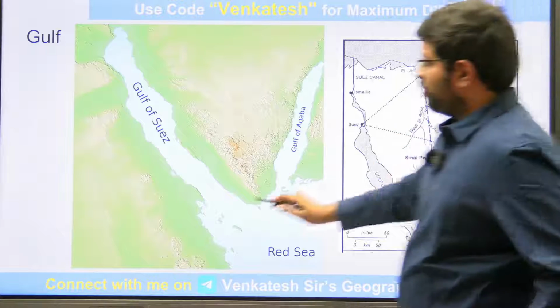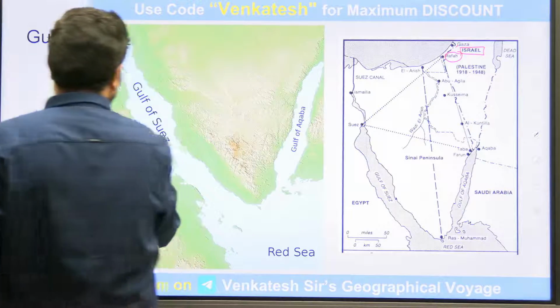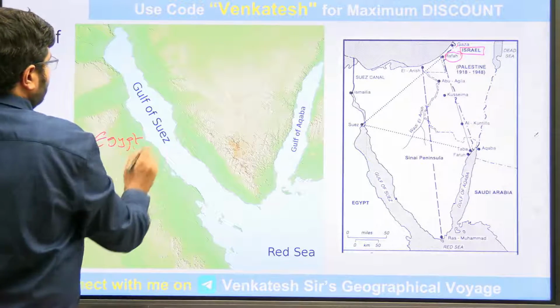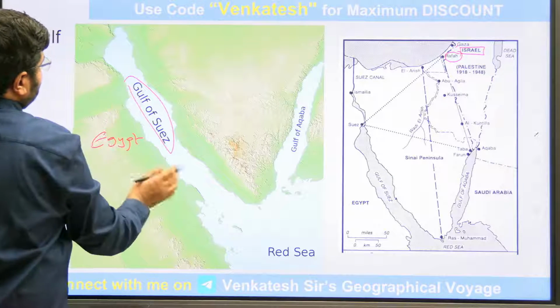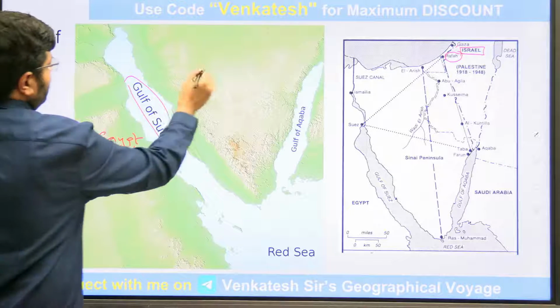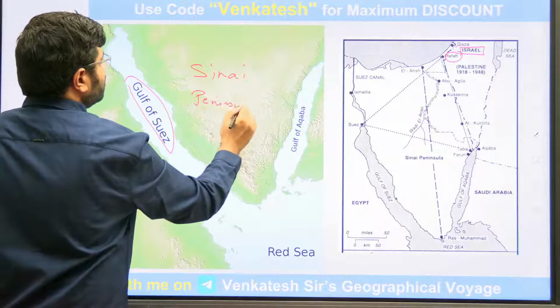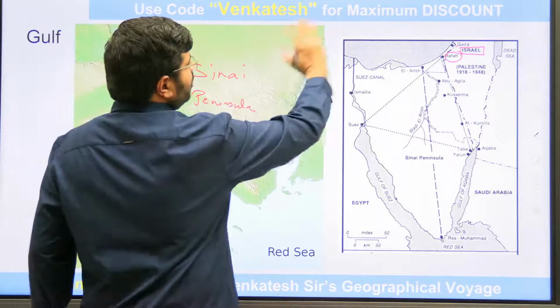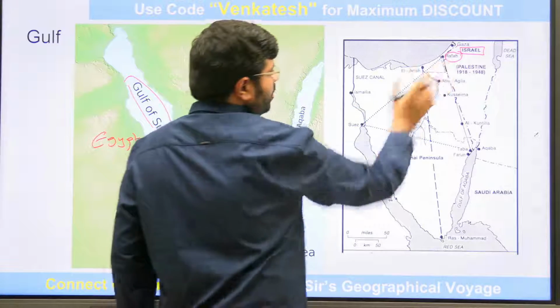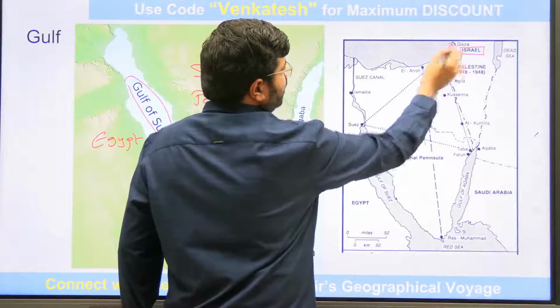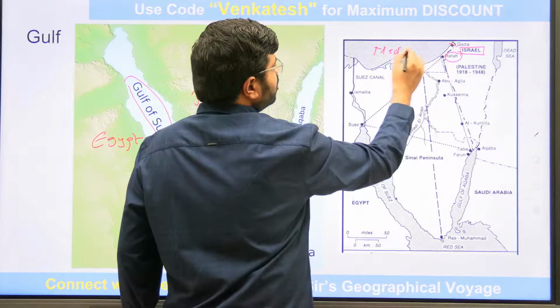This is Egypt. This is the Gulf of Suez or the Suez Canal which will enter. This is the Sinai Peninsula, which we call it as. Then as you go deeper into the northern portions here, I have zoomed it here. This is the Mediterranean Sea.